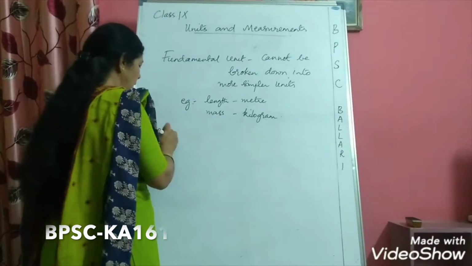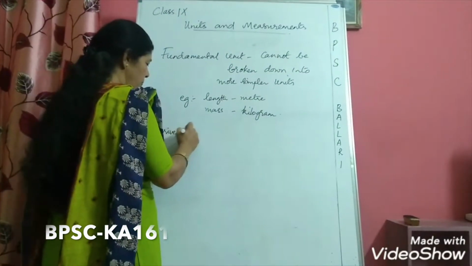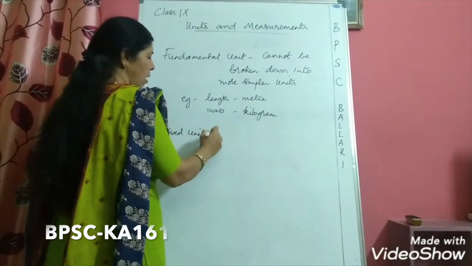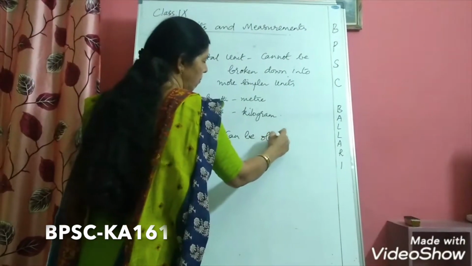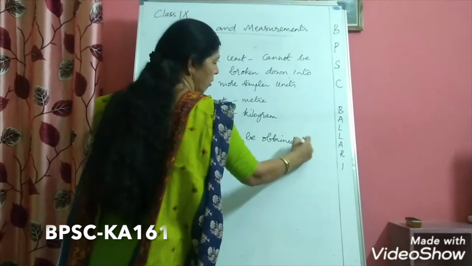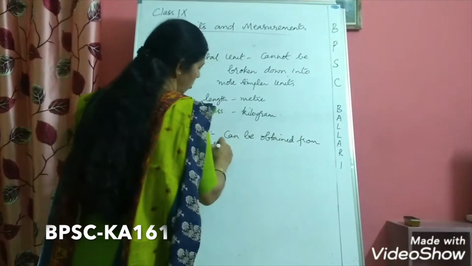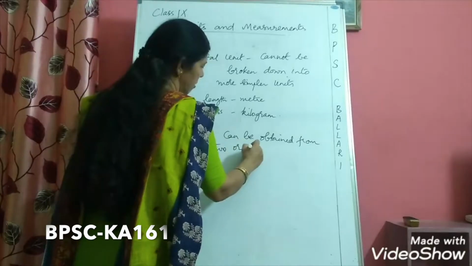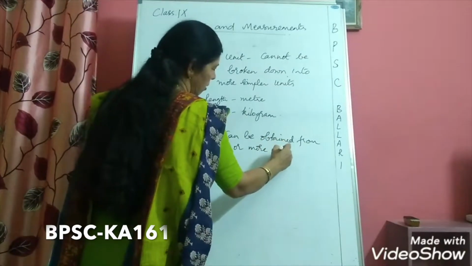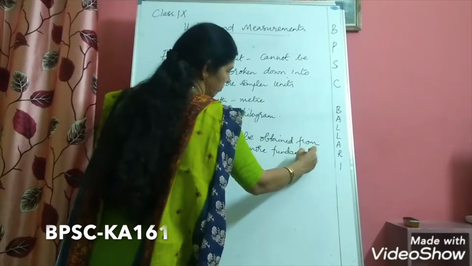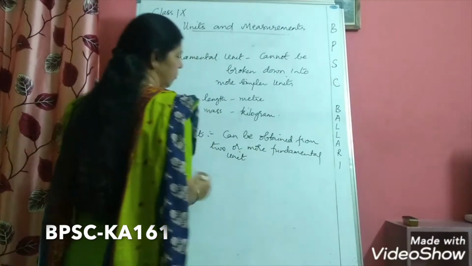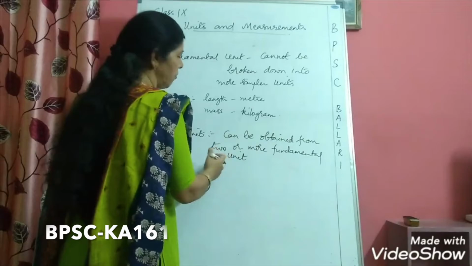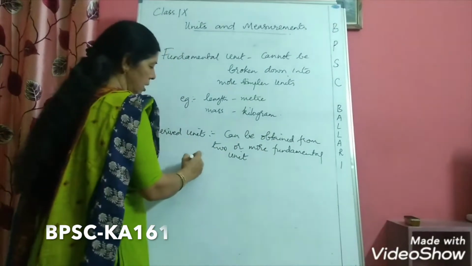On the other hand, we have derived units also. A derived unit can be obtained from 2 or more fundamental units. So a derived unit can be obtained from 2 or more fundamental units.